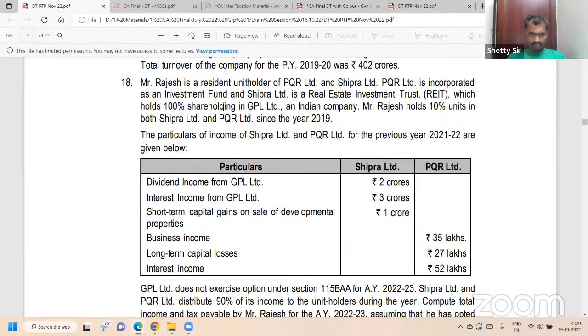Which holds 100% shareholding in GPL Limited, an Indian company. Mr. Rajesh holds 10% units in both Shipra Limited and PQR Limited since the year 2019.